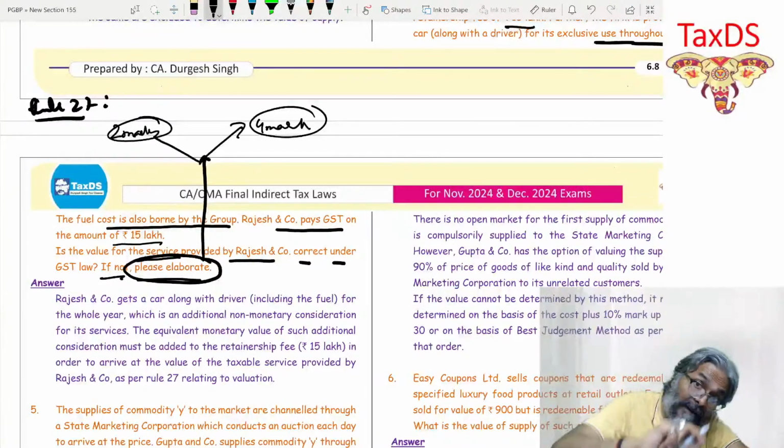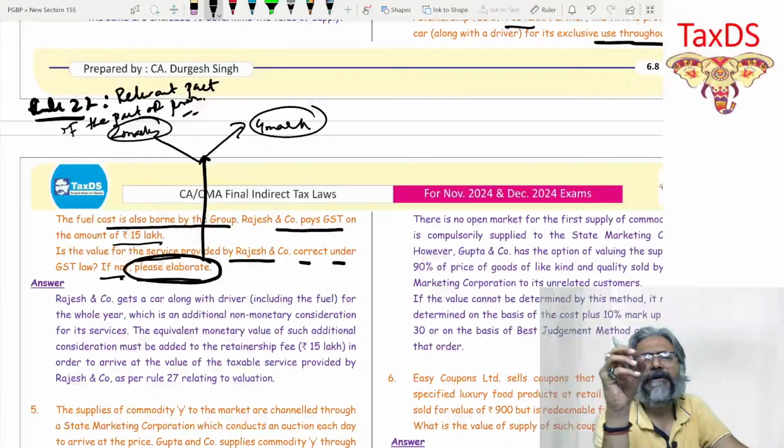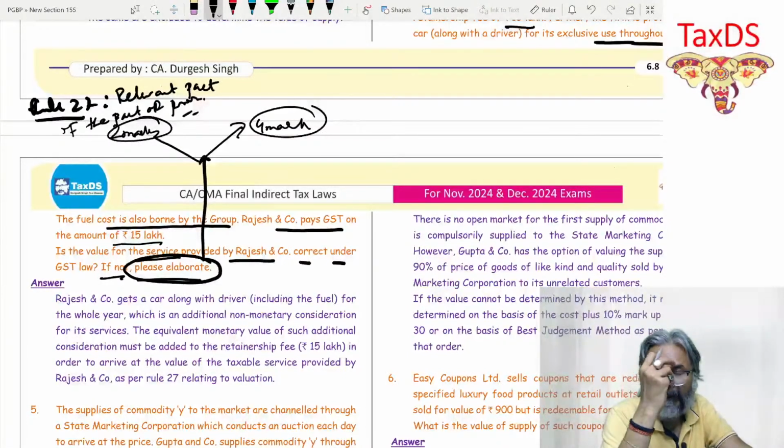And write the relevant provision. What is the relevant provision, students? In this context, the relevant part of the provision. Do you know what is the relevant part of the provision over here? The relevant part of the provision over here is, if you see, students, let's recall rule number 27.